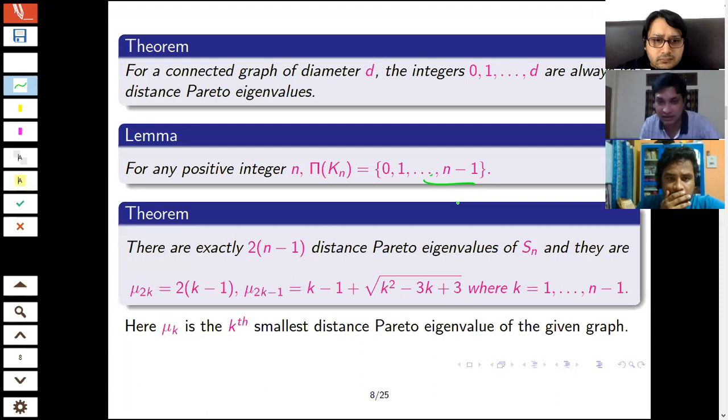So if I consider another graph, here it is Sn. Sn is the graph known as the star graph. That is, there is a dominating vertex which is connected to all other vertices, and the others have degree 1. In that case, the eigenvalues are as follows: by mu k, I mean the k-th smallest eigenvalue, by rho k I denote the k-th largest one from the upper side, and mu 2k. Here the first collection gives those at even positions, because there are 2 times n minus 1 distance parameter eigenvalues. The graph is of order n. How many eigenvalues? It is 2 times n minus 1, so slightly less than 2 times n. So these are the eigenvalues.